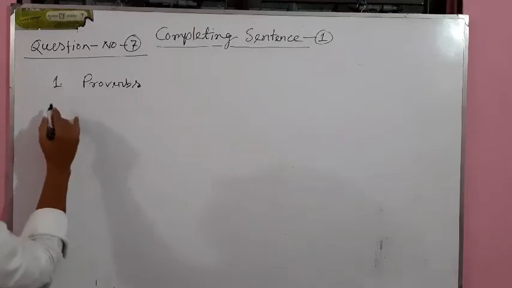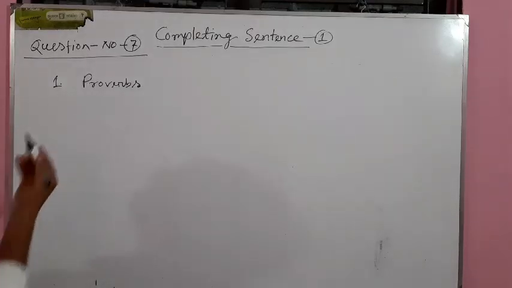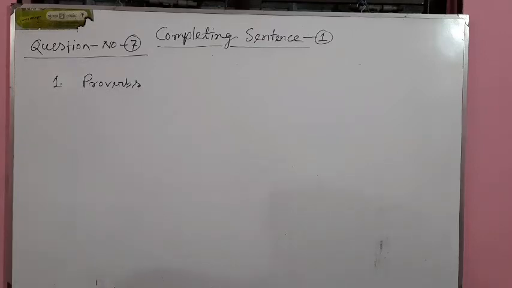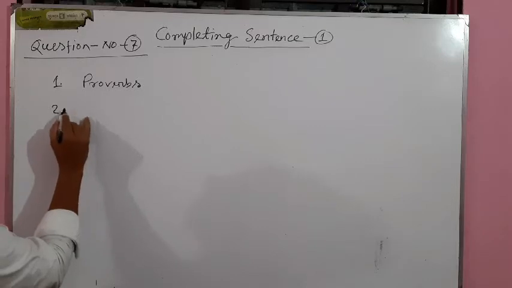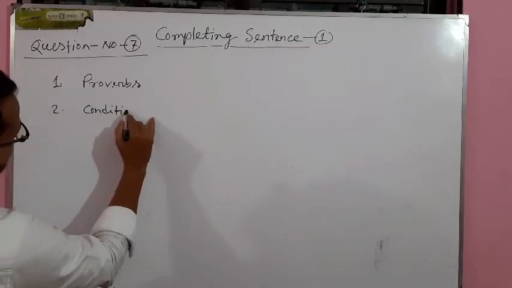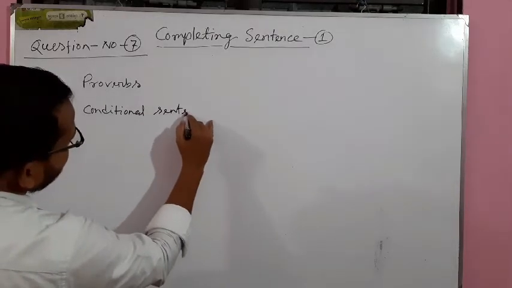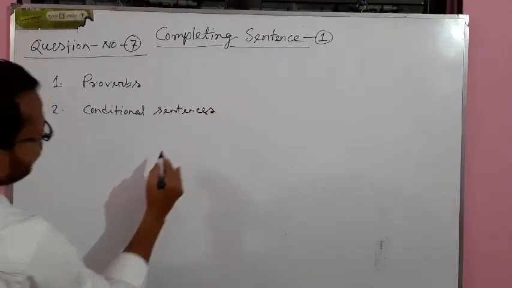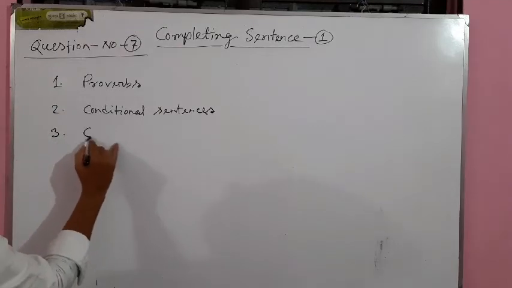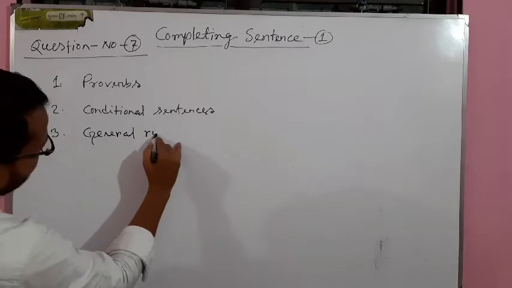We all know we get some proverbs in English language, and we'll find one or two questions from this part, I mean proverbs. Number 2, conditional sentences. Okay, and number 3, general rules.